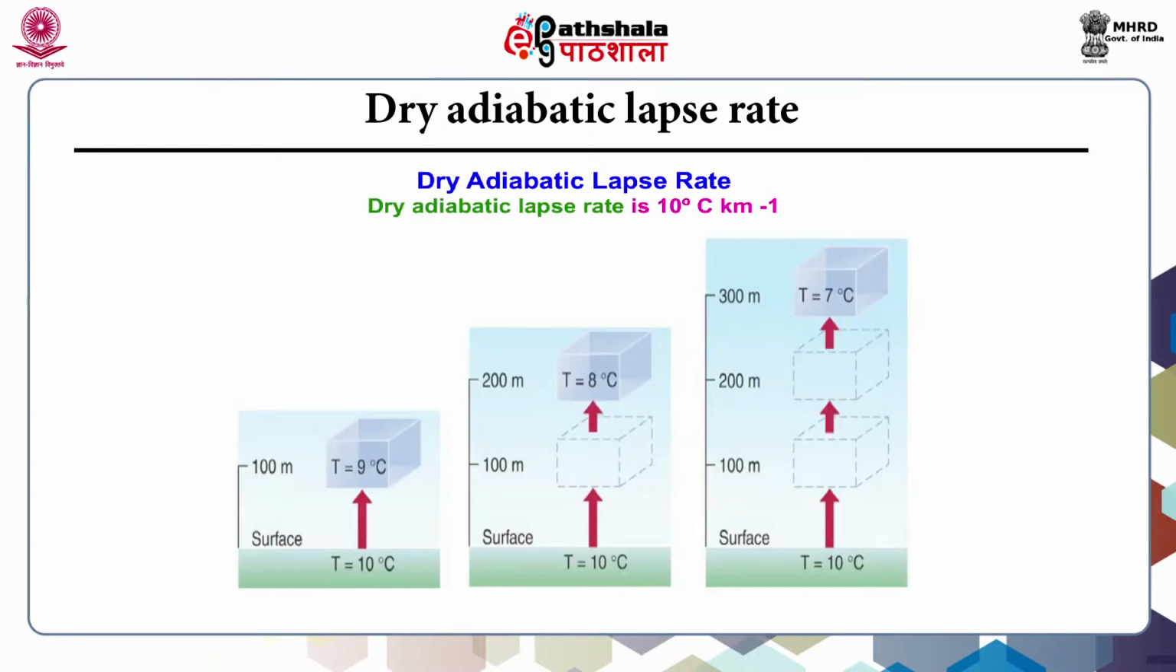You can see in this picture the dry adiabatic lapse rate. You can see the first one, the T is equal to 10 degrees Celsius, and when it goes above, after 100 meters from the surface, the temperature decreases by 1 degree centigrade, that is 1 degree centigrade per 100 meters, and it becomes 9 degrees Celsius. And when it moves above 100 meters to 200 meters, the temperature becomes 8 degrees centigrade. When it reaches 300 meters, the temperature is 7 degrees Celsius. In that way, the dry adiabatic lapse rate is 10 degrees Celsius per kilometer.